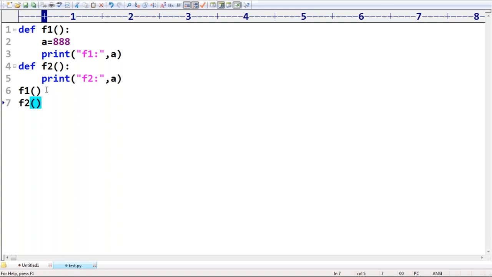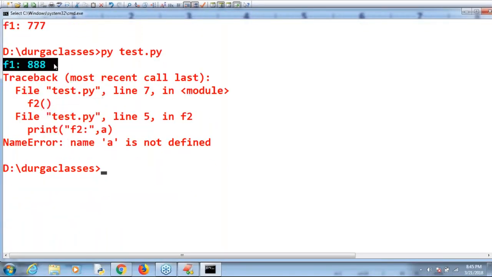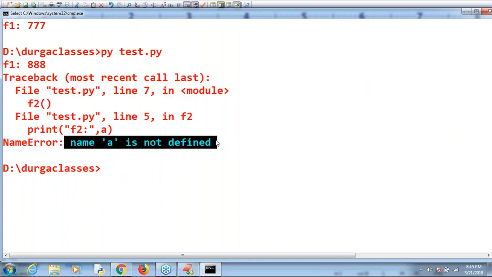Yes, if you take it like this, sir, immediately we get an error by default. What is the reason? You know. This A is what? Local variable or global variable? This A is a local variable. If it is a local variable, how can you access it outside of F1? Now observe that F1 has no problem at all, but F2 has the problem: name A is not defined.